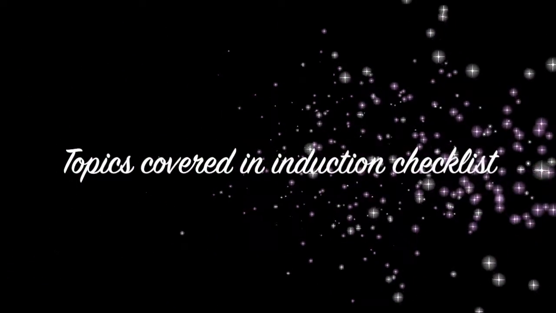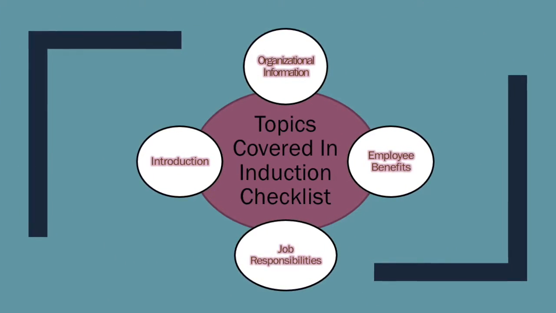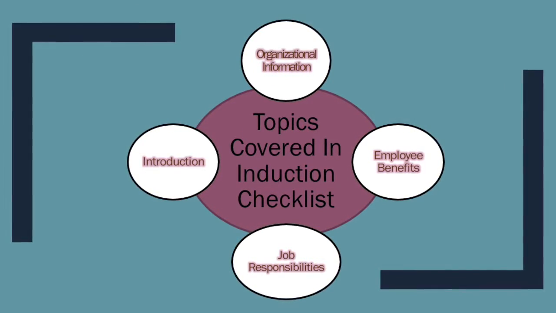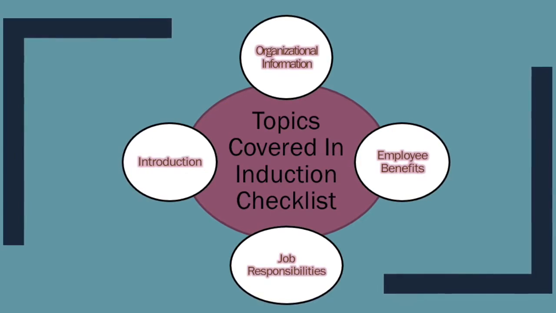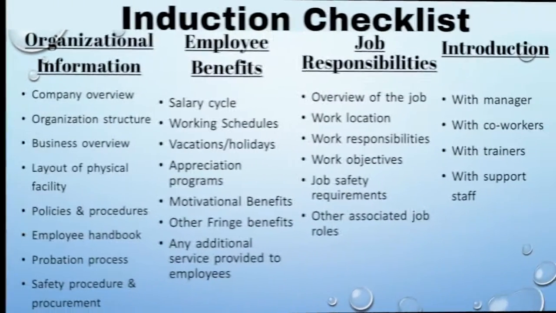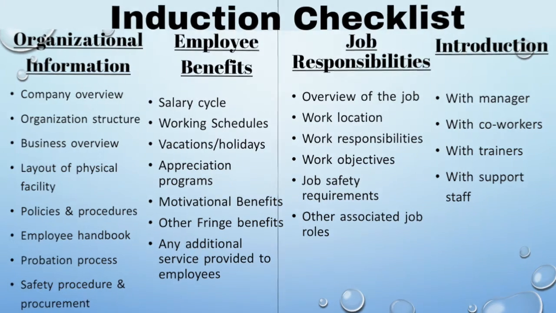Now moving on to the next part of the video, that is what all topics are covered in the induction checklist. There are 4 major topics to be included in this checklist, that is the organizational information, employee benefits, introduction and job responsibilities. As you can see, the subtopics to be covered under these 4 heads, and accordingly the line managers and the HR member designate the training sessions to the new joiners.